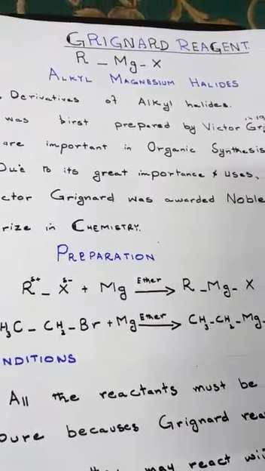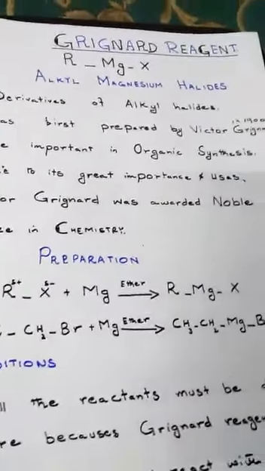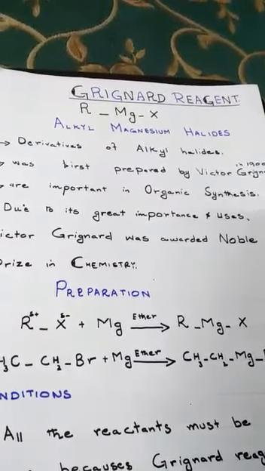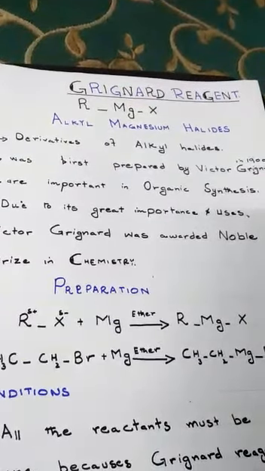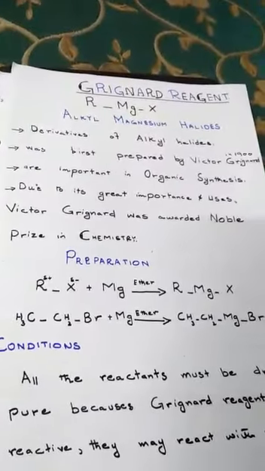Grignard reagents are derivatives of alkyl halides. They were first prepared by Victor Grignard in 1900. These are important in organic synthesis. Due to their greater importance and uses, Victor Grignard was awarded the Nobel Prize in chemistry.